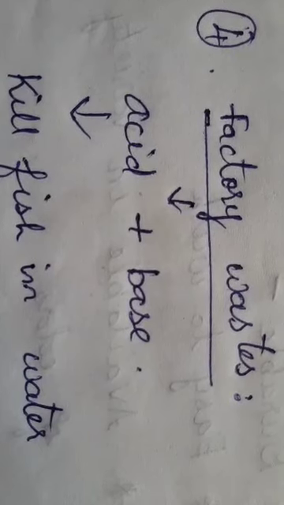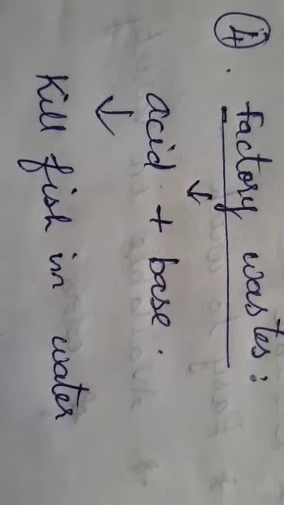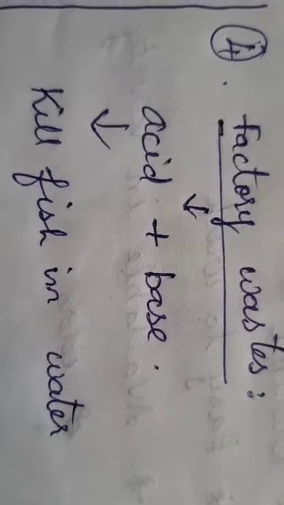They too will have some waste to be disposed of. If it is directly mixed in the water in rivers, lakes and streams, it would affect the fish in the water. So before releasing into the water, the factories undergo a process of neutralization.